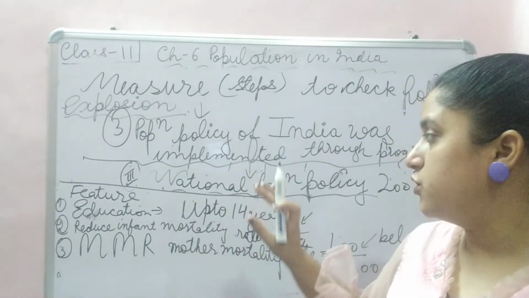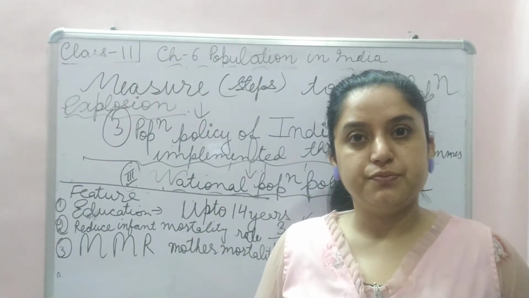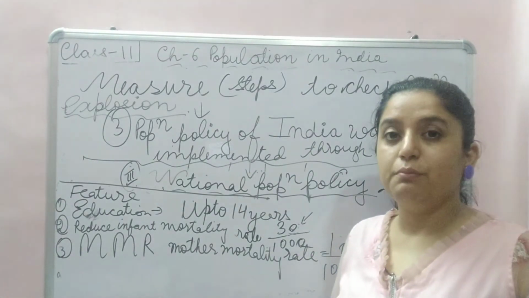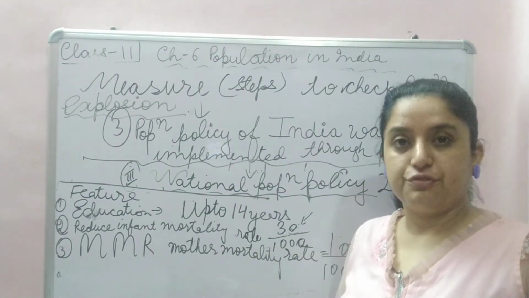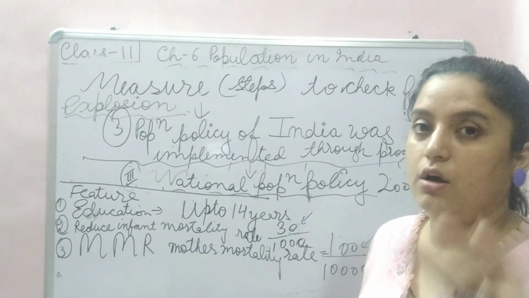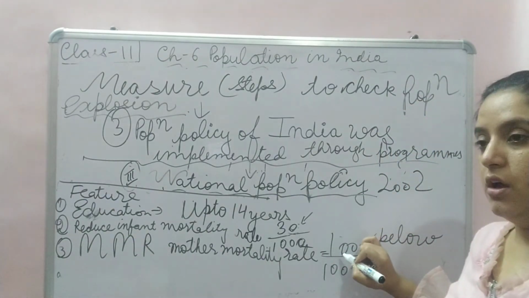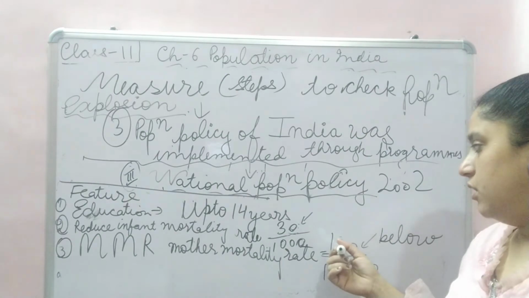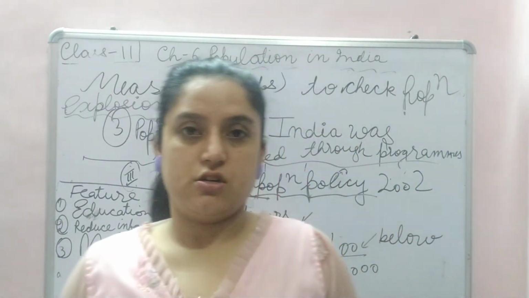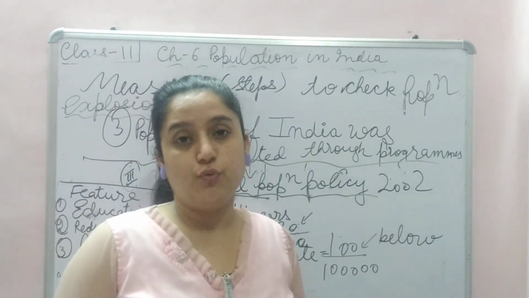In this program, it was initiated. If there are 1 lakh women, below 100 deaths of pregnant women is still acceptable, not more than 100 per 1 lakh living women.